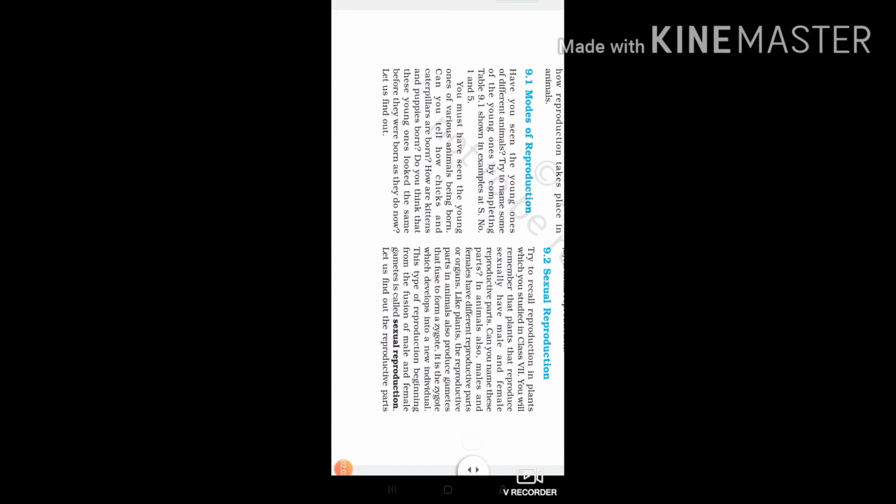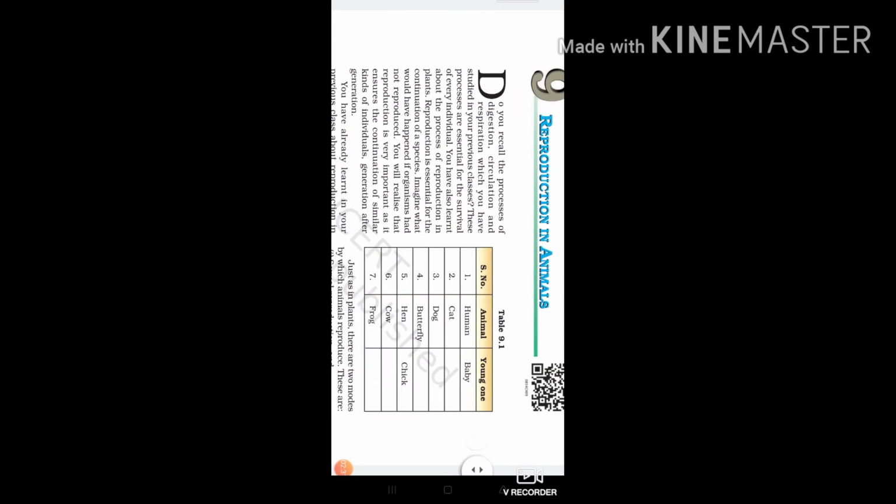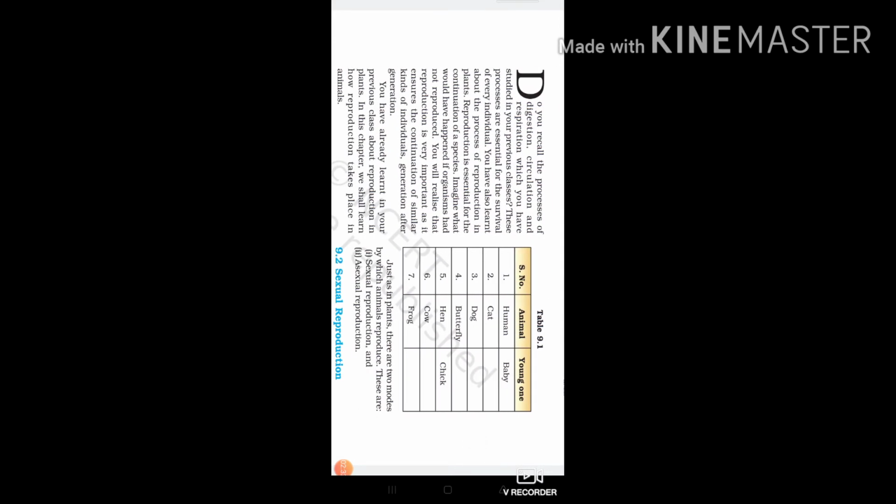Can you tell how chicks and caterpillars are born? You have already learned the life cycle of caterpillars. You have also learned the life cycle of a few insects. Cockroach is there, frog is there, okay? So how are kittens and puppies born? Do you think that these young ones looked the same before they were born as they do now? So let us find out. That table you can complete by yourself.